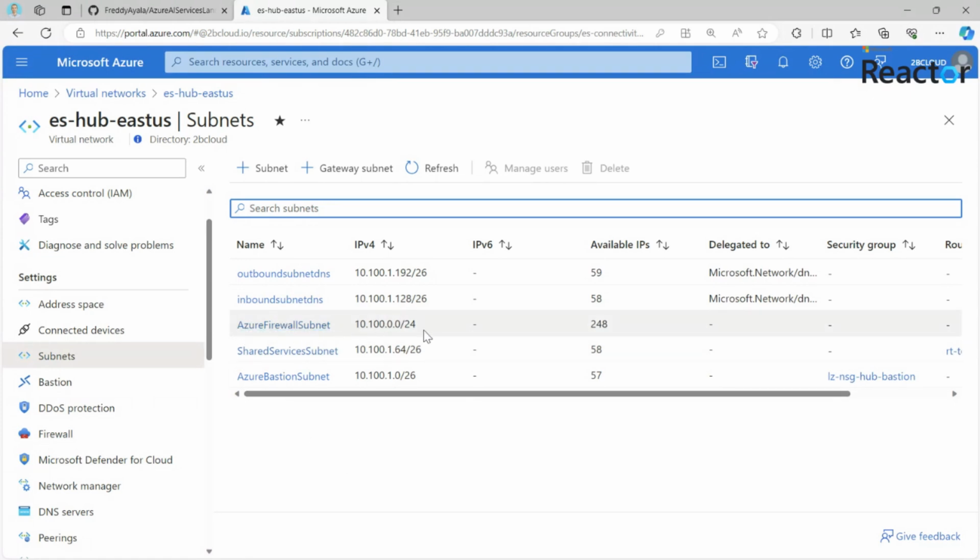We have an Azure firewall subnet. The landing zone architecture also deploys a firewall which controls the traffic going outbound from the environment to the internet, making sure that we will not reach any unwanted target IP addresses out there in the internet.